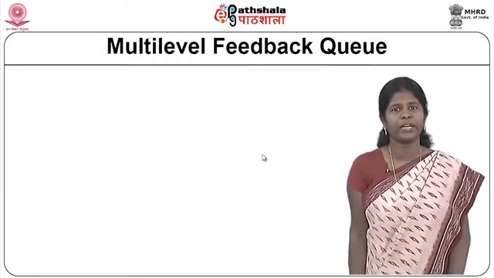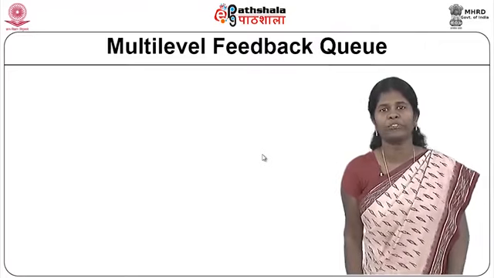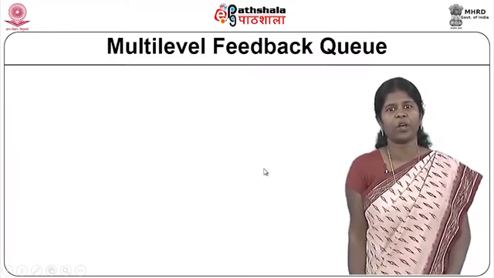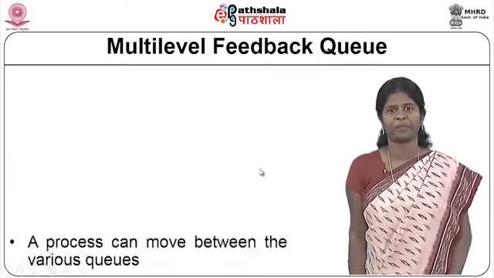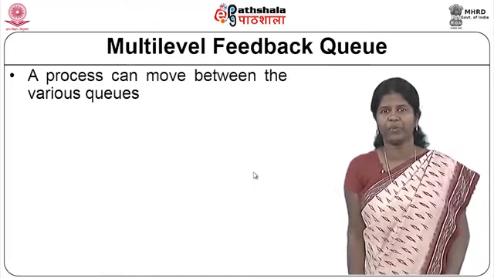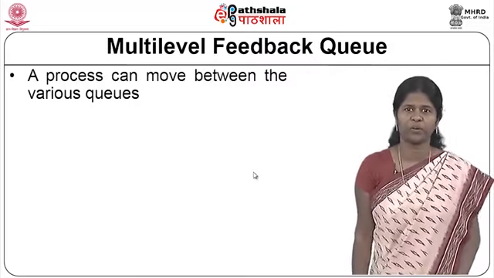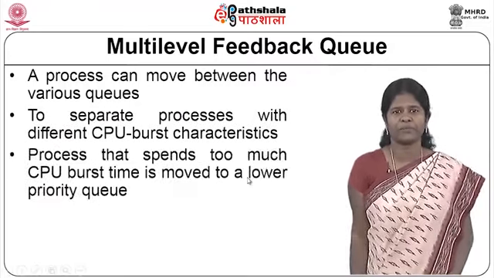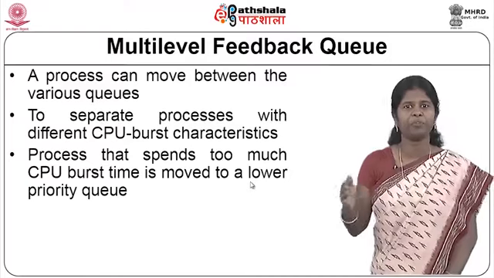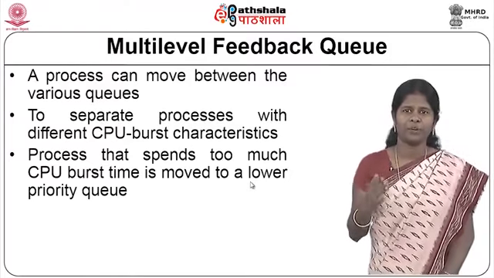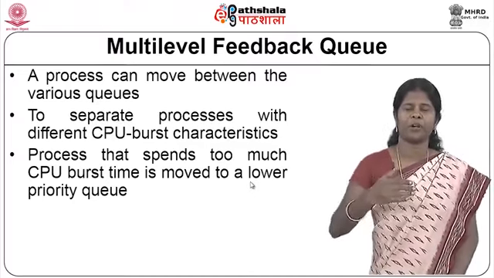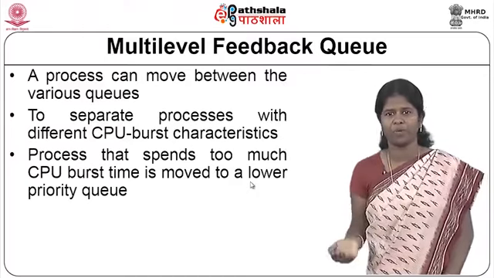But the issue there is that the process cannot move from one queue to another. So they came up with another scheduling algorithm called multi-level feedback queue scheduling. In multi-level feedback queue scheduling, a process can move between the various queues. It is not restricted to one queue. And what they do here is that they separate the processes with different CPU burst characteristics. Suppose you have a CPU bound process and an IO bound process, then the CPU bound process may be given a different priority compared to the IO bound process.